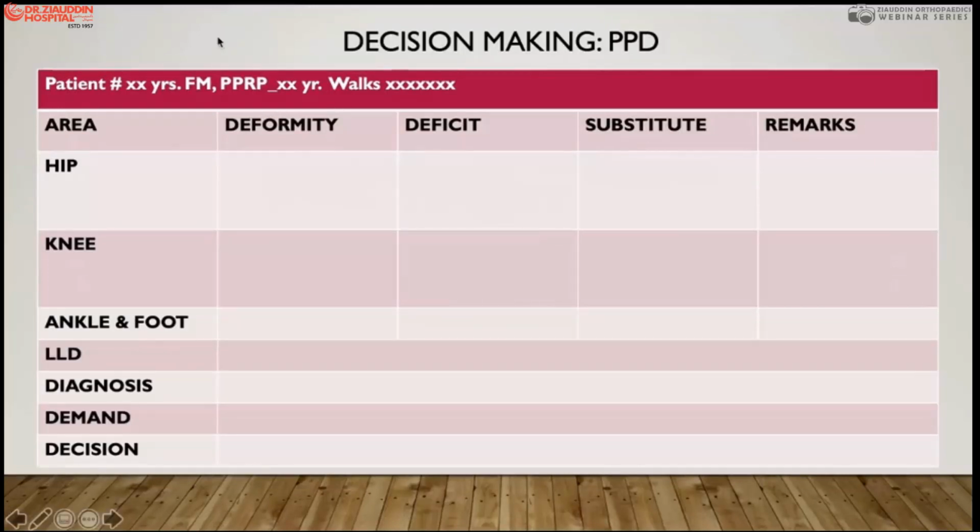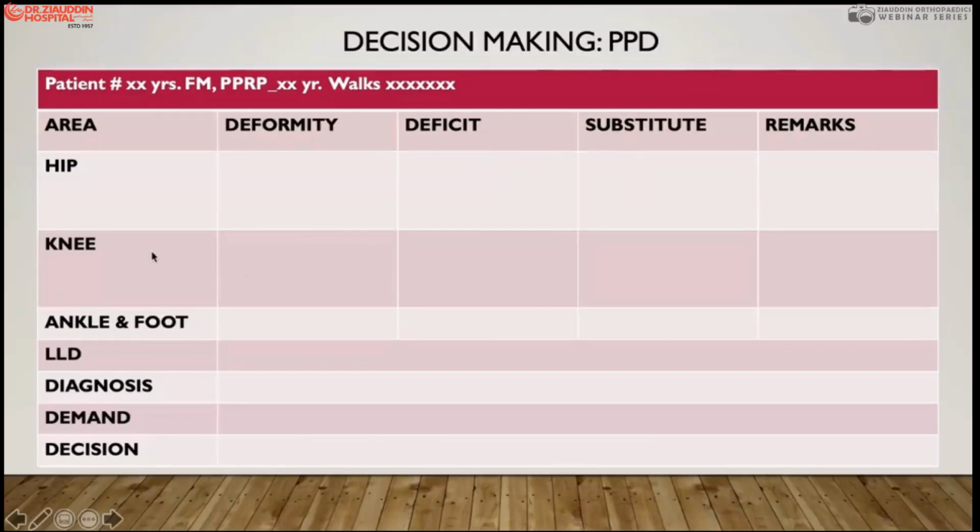I have used this for the last 15-20 years. I discuss this chart with every trainee. When you assess limb deformities and deficits of the muscle, you must chart them by area in a decision-making chart: which deformity is there in the hip joint, what are the deficits of the muscles around the hip joint or the knee joint, how you can substitute this muscle and which muscle you can substitute.